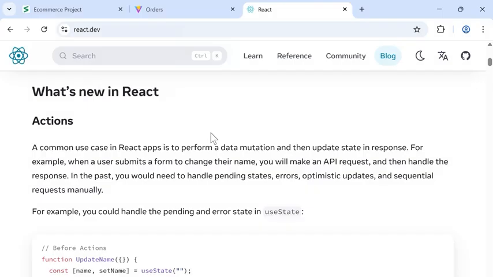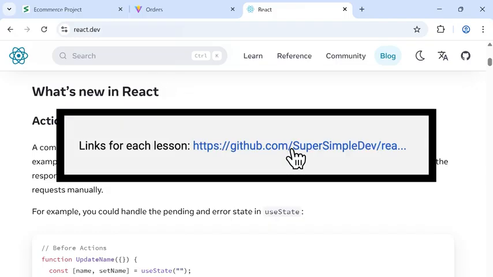In this lesson, we're going to learn some of the updates in the new version of React, and we'll learn how to use TypeScript with React. On the React website, there's a page that lists the updates in the new version of React. You can find a link to this page in the description.